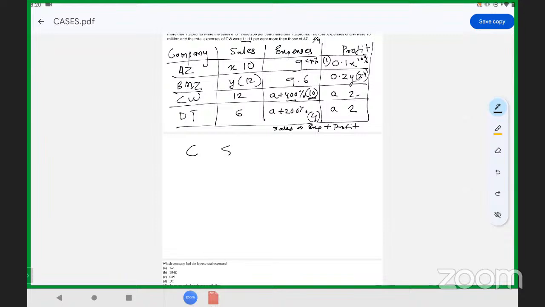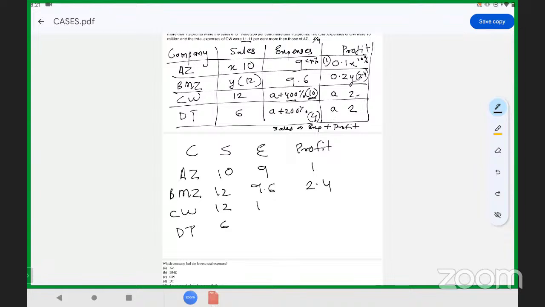We have company, sales, expense, and profit, which means AZ, BMZ, CW, and DT. So sales was 10, 12, 12, 6. So this will be 9 and 1. This is 9.6. This is 2.4. This is 10. This is 2. This is 4. This is 2.